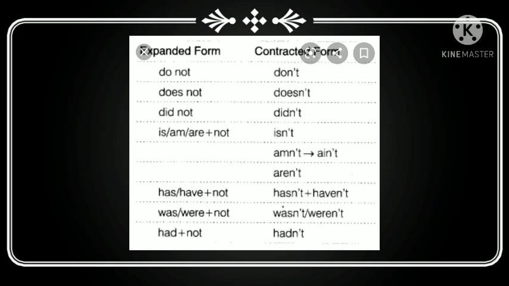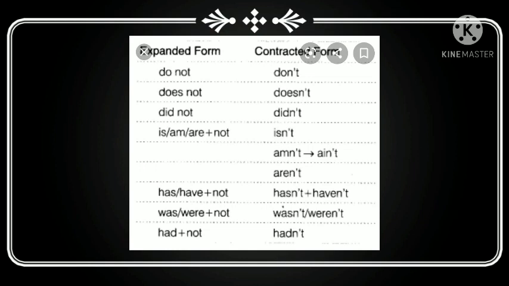Okay, so whenever we are using has, have plus not, then your contracted form will be hasn't and haven't. Was, were plus not will give you wasn't and weren't. And finally, had not will mean in a contracted form hadn't. So these are a few examples of the expanded form along with its contracted form.